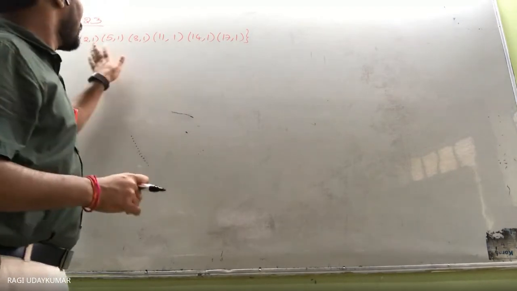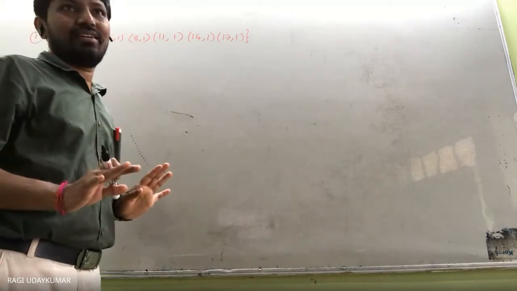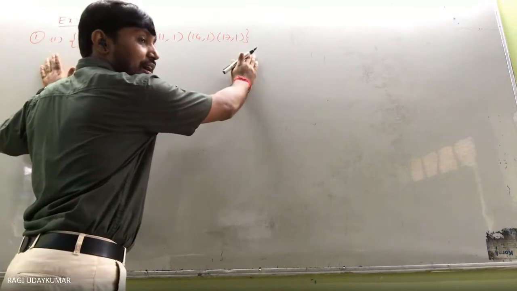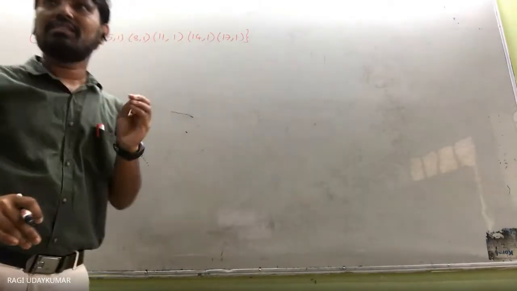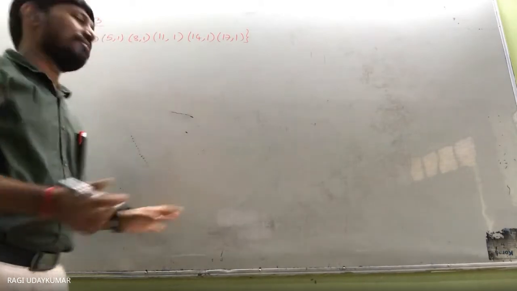Yes. No two ordered pairs should have the first element same. First element same nahi hona. Then only we call it as a function when it is given in the roster form. When it is given in the roster. Okay. Now here this is the function.